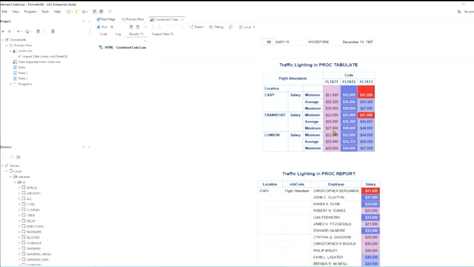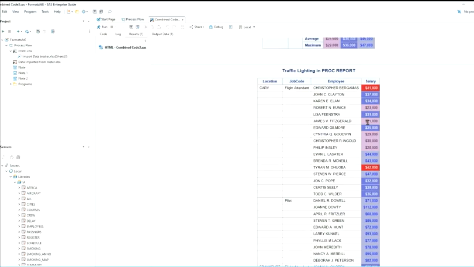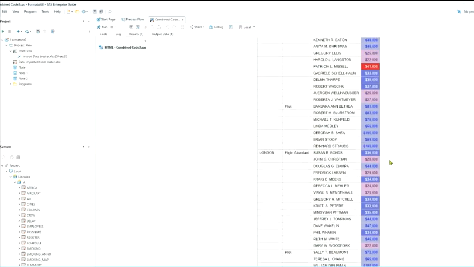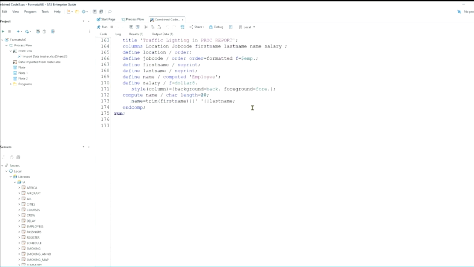And I'll just scroll down, and there, this may be a little more gaudy than you want, but this will at least give you an example. Here's our proc tabulate code where we're coding based on the values of the salary. And here we have a proc report where, again, we're coding based on the values of the salary and modifying both the background color and the foreground color. And that's it. So a very quick once over, but I'm happy to take any questions.